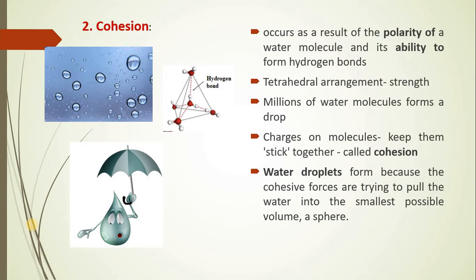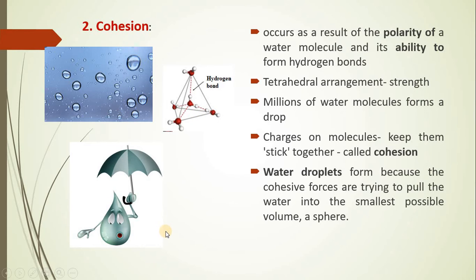Now we are going to consider the tetrahedral arrangement once again, which gives strength to the water droplet, and that results in the condition which is called cohesion. You have to remember that the property of cohesion is basically because of the sticking together of different water molecules, and that is because millions of water molecules are collected together, having the tetrahedral nature.